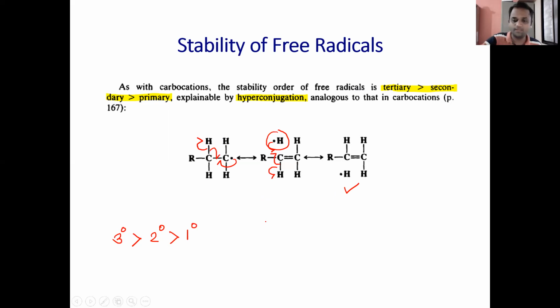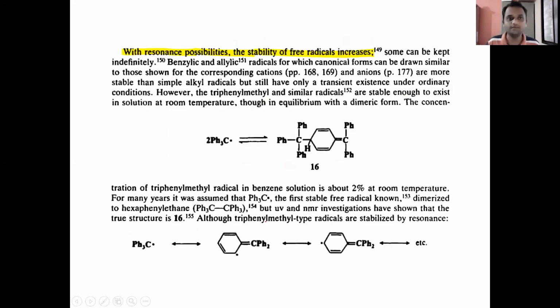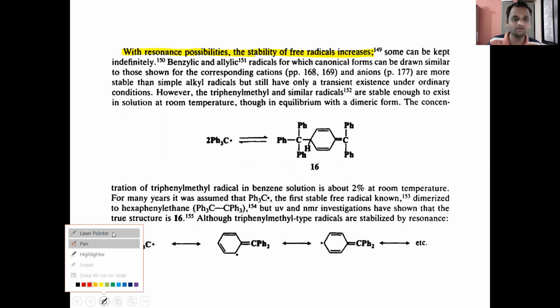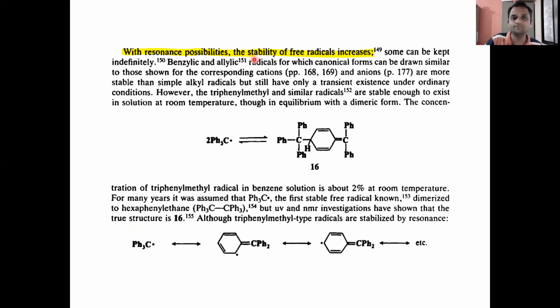Then now see, with resonance possibilities, the stability of free radicals increases. Okay, if there is more possibility of resonance, then the stability of the free radical is also more.